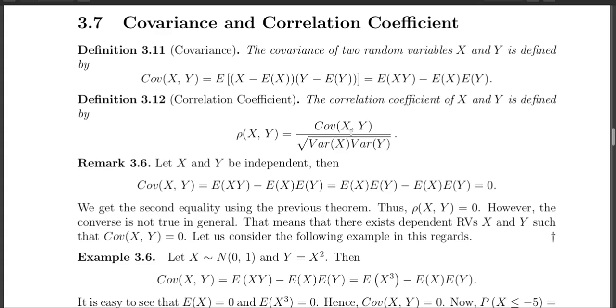We will show within a few minutes that correlation always lies between -1 and +1. So a value close to -1 or close to +1 tells me that the relationship between X and Y is quite strong.